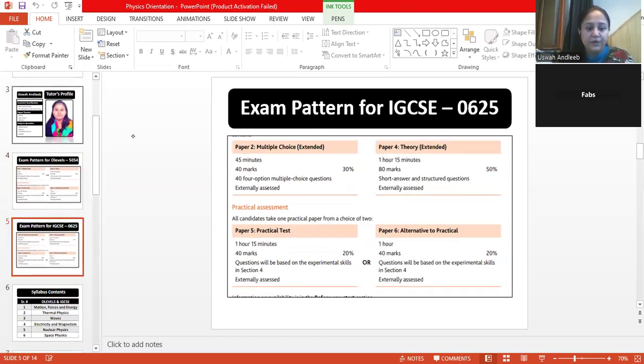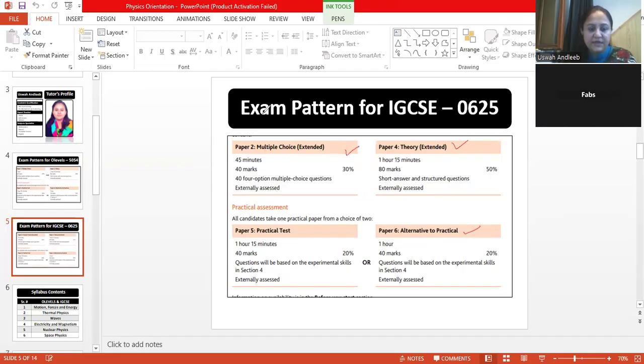Basically, you are going to appear in paper 2 and paper 4, and for the practical, normally students opt for paper 6. These are the three major papers that you are going to appear for.